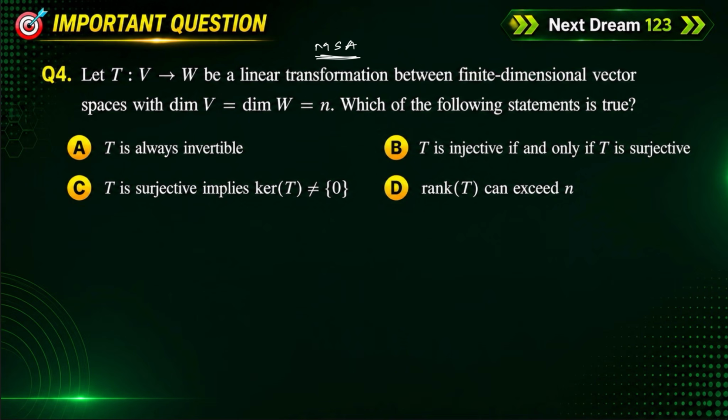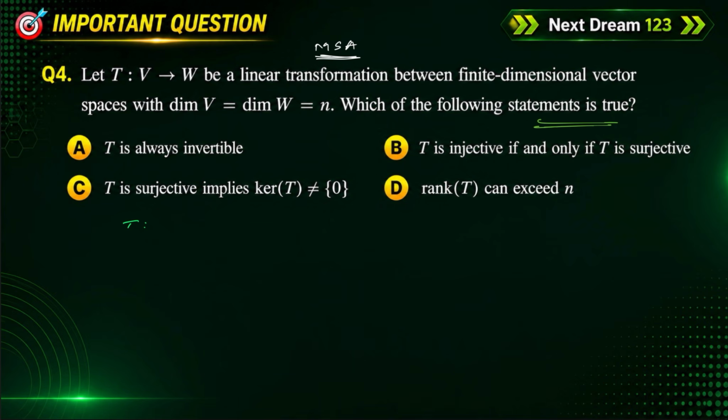Let T be a mapping from V to W, a linear transformation between finite dimensional vector spaces, with the dimension of V equal to the dimension of W, that is equal to n. Which of the following statements are true? This is important. Let's analyze.